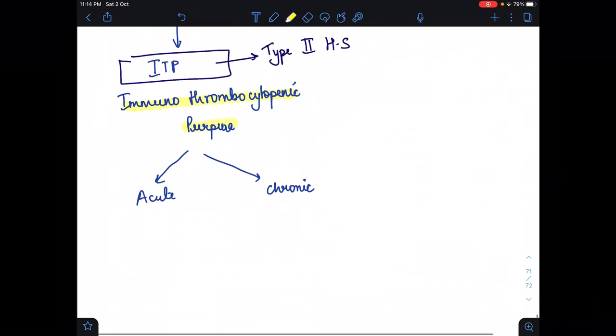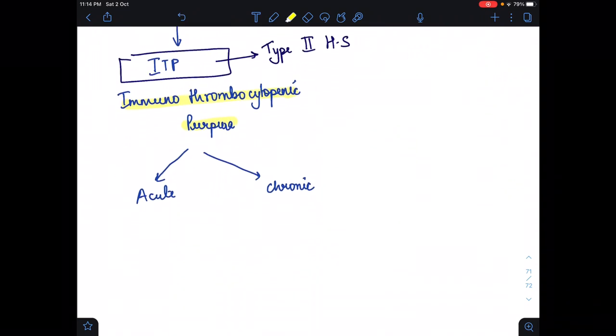So it is either acute or the other form is chronic ITP. What is the basic difference between the acute and the chronic one? Acute means it occurs in the early age, while the chronic one takes time to occur.